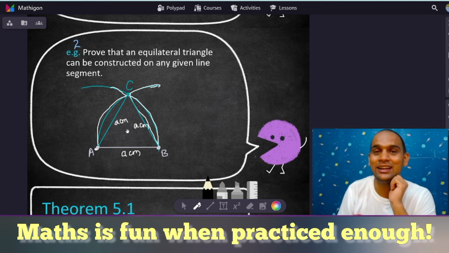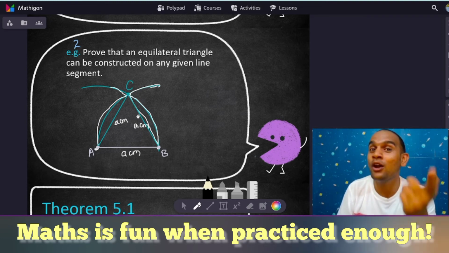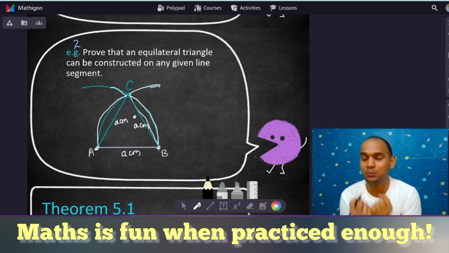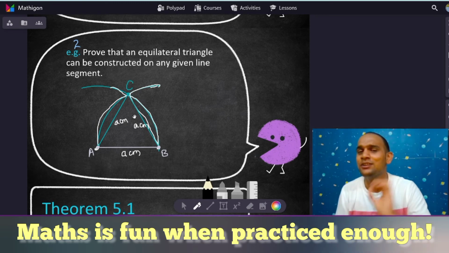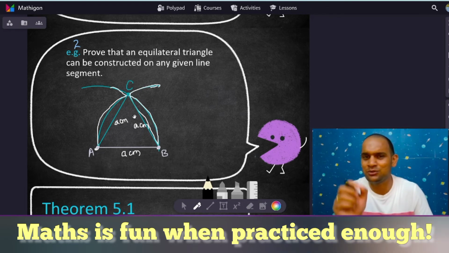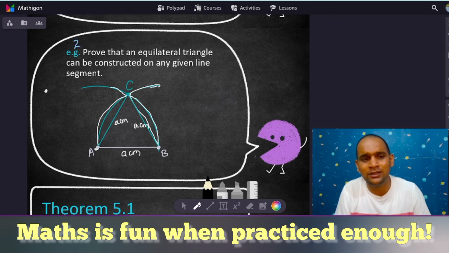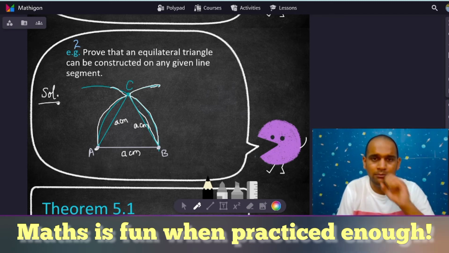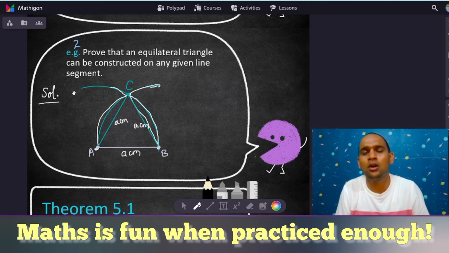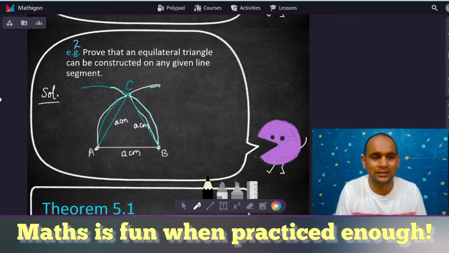Now, whatever reasoning I gave you to explain this, it all involves the axioms. We have become so used to those axioms that you might not have been able to see them. You can go back and try to understand which axioms I used while proving this result. Now, in this particular chapter, whenever a proof comes, you just have to write the theory part. No need to draw or anything like that. Just write the axioms you are using. No need to write the axiom number. Just write the name of the axiom, the sentence. Obviously they're pretty obvious, so you need not memorize them either.